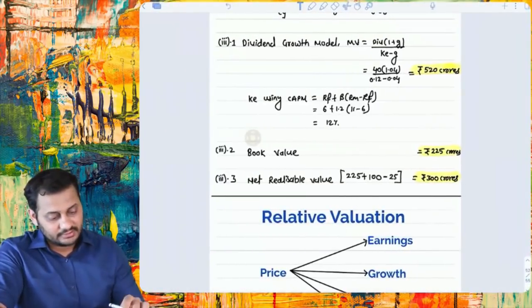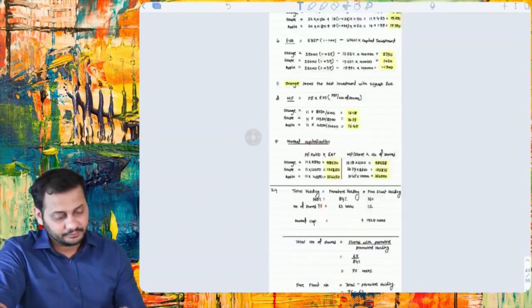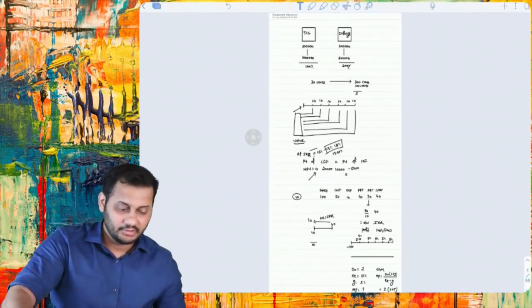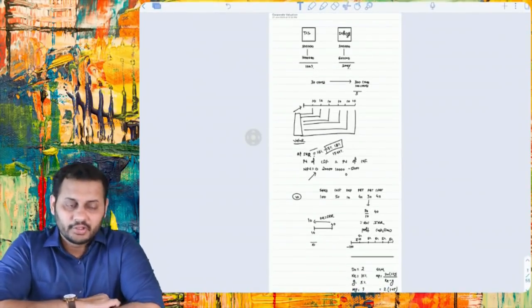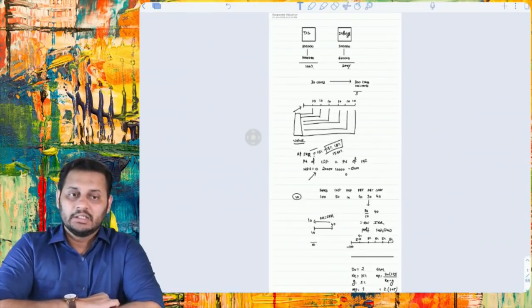So that's it. This is how we ended up with the entire corporate valuation revision. I hope you understood everything about this, and in the next lecture we are going to start with the mergers and acquisition chapter.